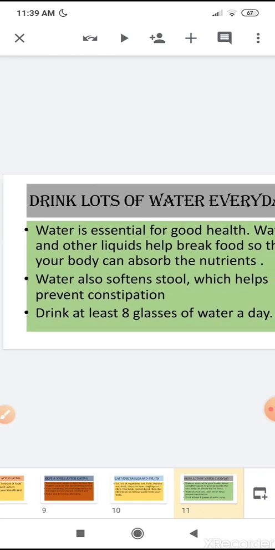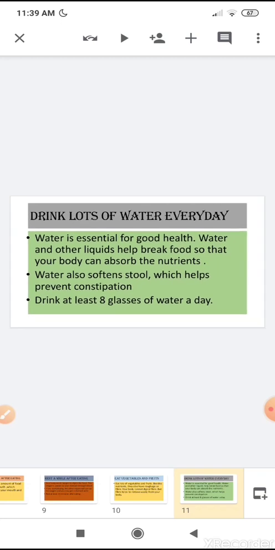You have learned in this chapter that your food first should be broken down into a simple form, then only your body utilizes the nutrients. So you should drink water every day. You know that water is essential for good health and it also helps to break down food.